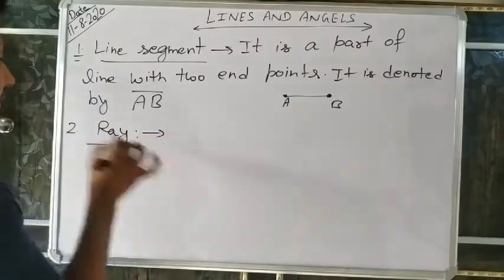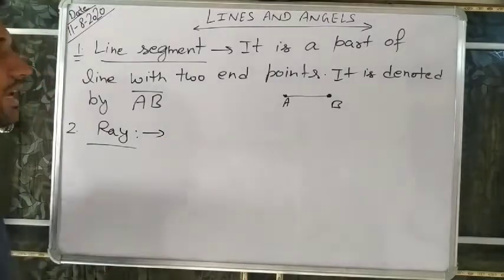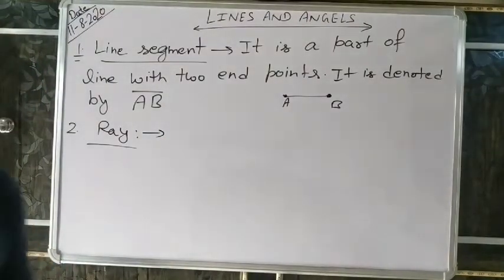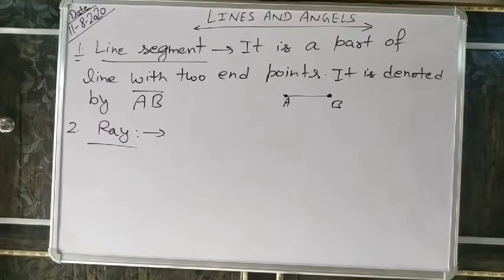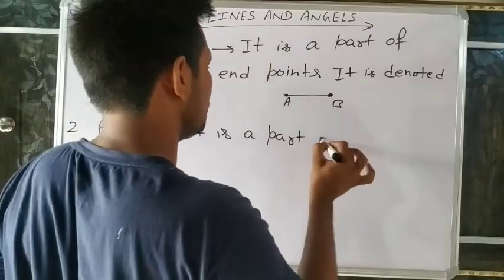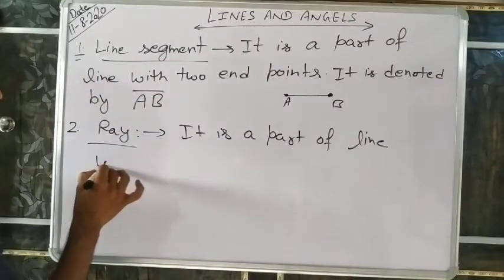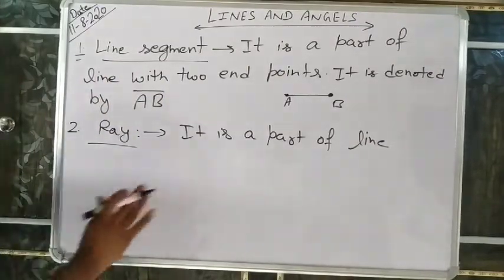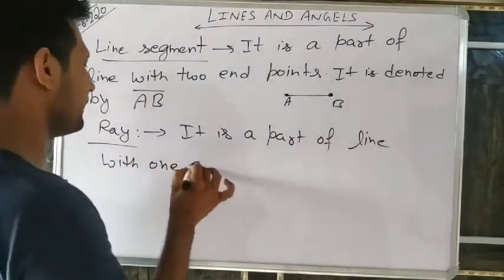What is a ray? A ray is a part of a line with one end point.